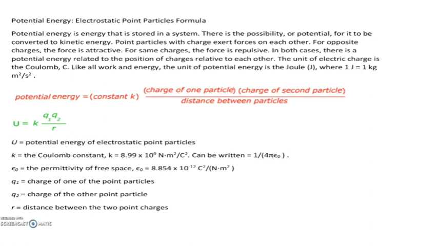So both the energies are interconvertible. One is a static version, one is a kinetic version. Okay, I mean one is a moving version, one is a static one. So the energy which is stored in a system which is static is called potential energy. And the equation is given by potential energy is equal to K Q1 Q2 by R, where Q1 is the charge of one particle, Q2 is the charge of the second particle, R is the distance between the two particles.